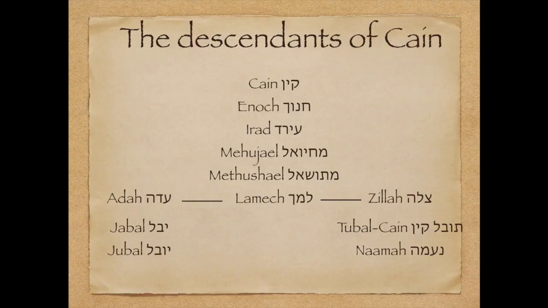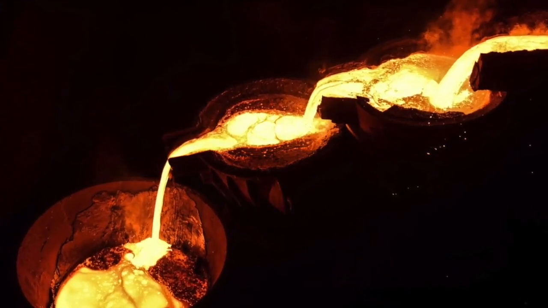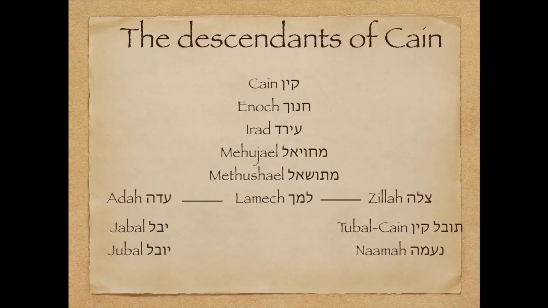But Lemech's second wife was named Tzila, and she gave birth to Tuval-Cain. And Tuval-Cain was the father, the creator of metallurgy. Tzila also gave birth to a daughter, the only daughter mentioned in the whole genealogy, named Naamah. So if we work all our way back to Adam, we now know the first 8 generations of mankind.